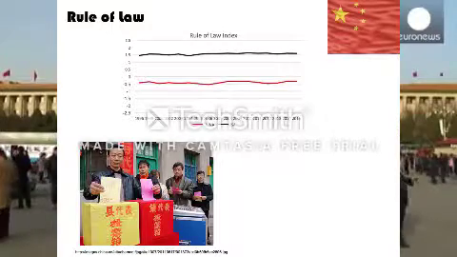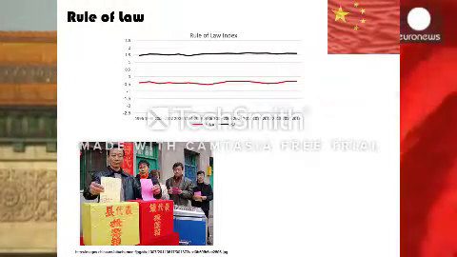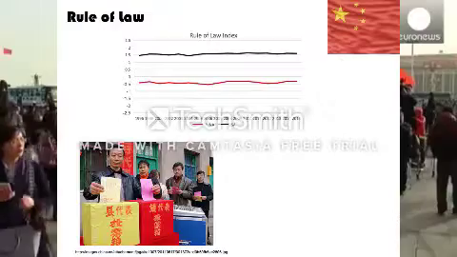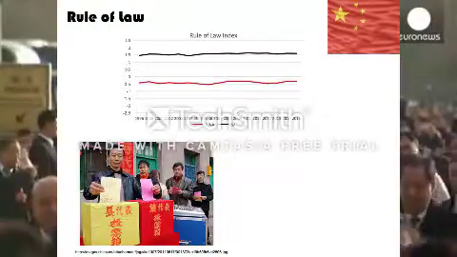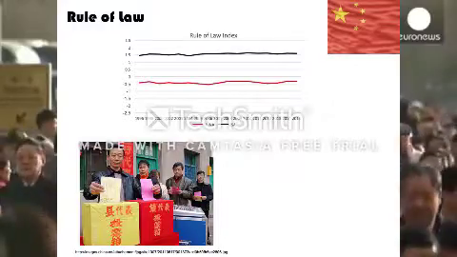The World Justice Project defines the rule of law by 4 principles: accountability, just laws, open government, and accessible and impartial dispute resolution. As you can see depicted in the graph, the rule of law in China is lower than average.